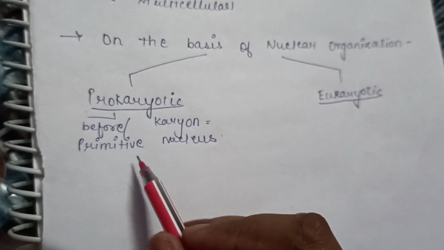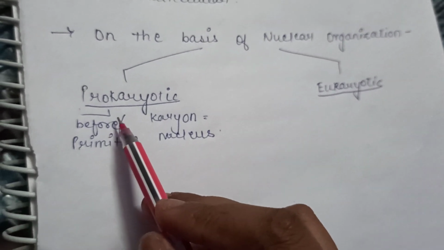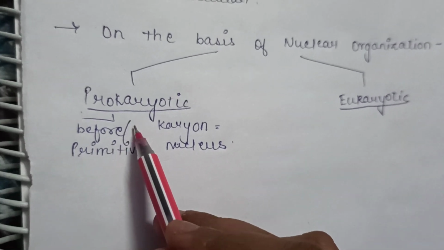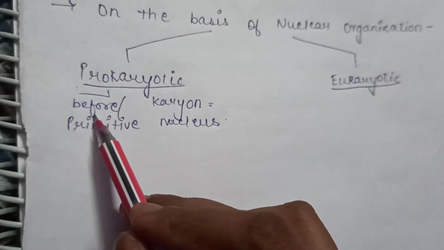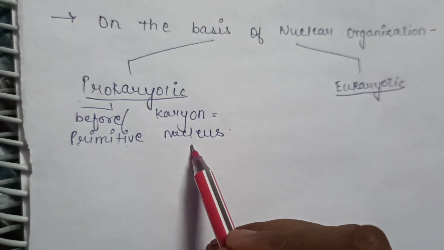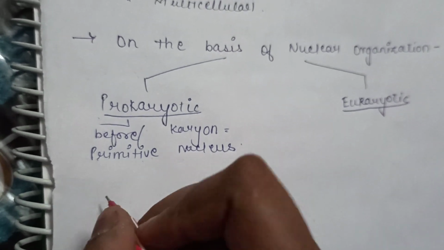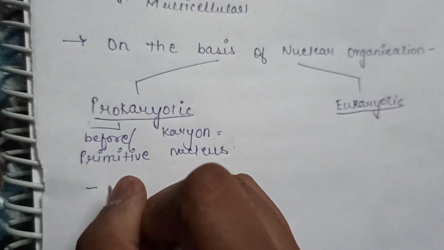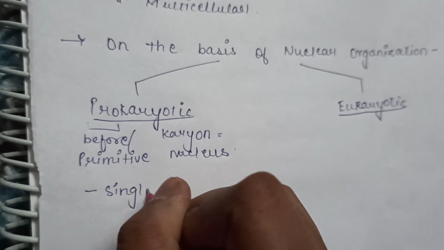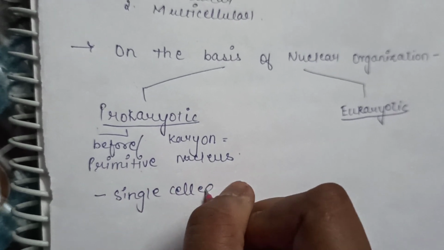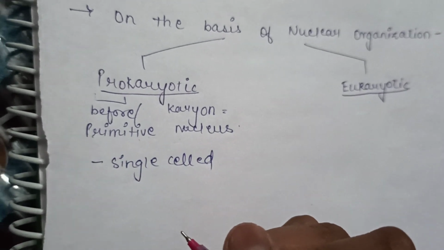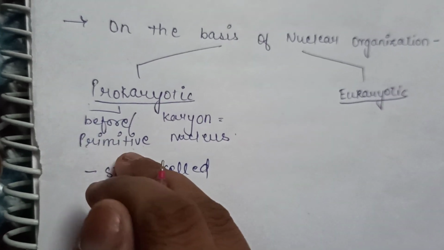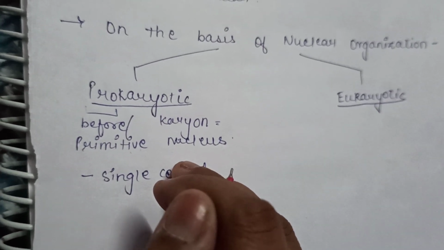So a prokaryotic cell is the type of cell that basically constitutes a primitive type of nucleus. One more thing, it is basically a single-celled organism having a primitive type of nucleus.